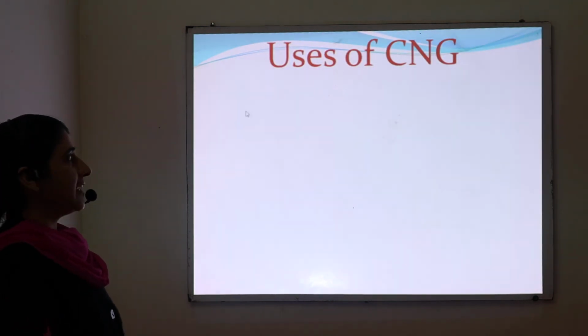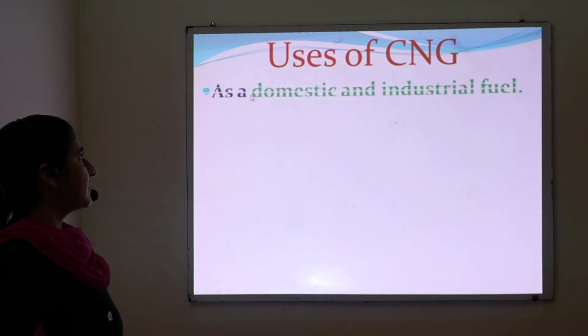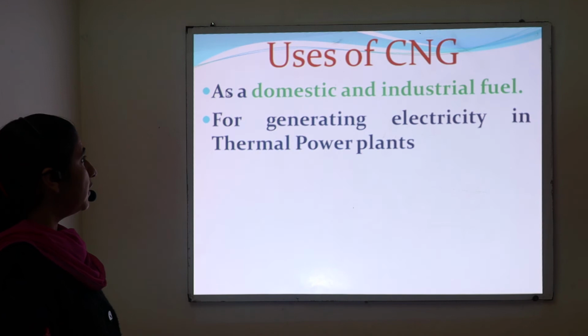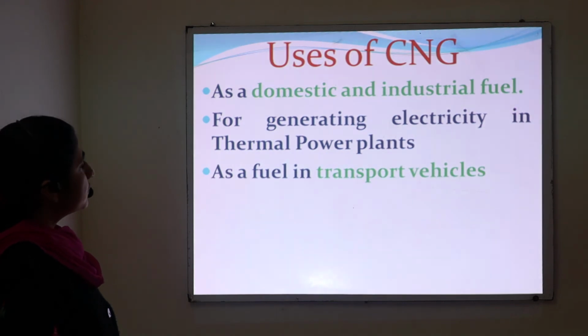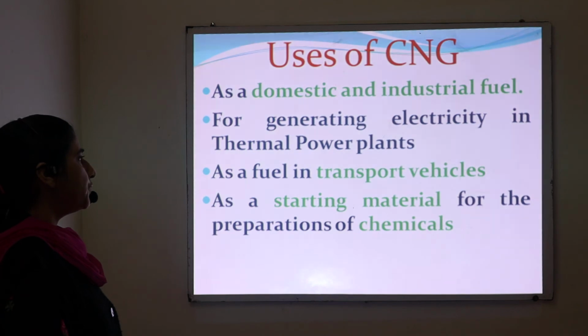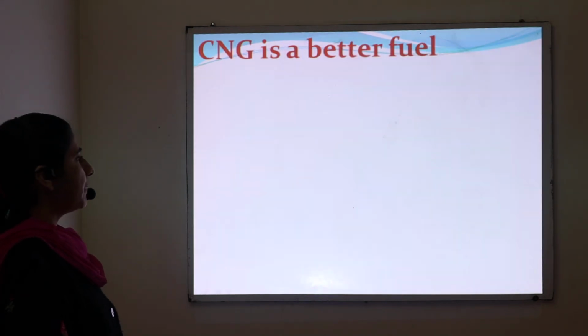The uses of CNG, compressed natural gas. Compressed natural gas is used as a domestic and industrial fuel. It is also used for generating electricity in thermal power plants. It is also used as a fuel in transport vehicles, and it is also used as a starting material for the preparation of chemicals.